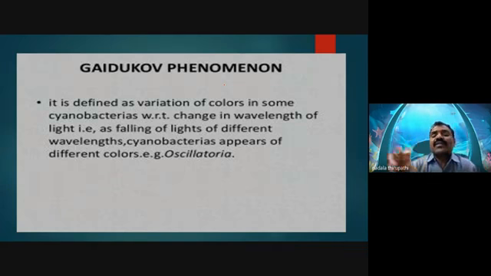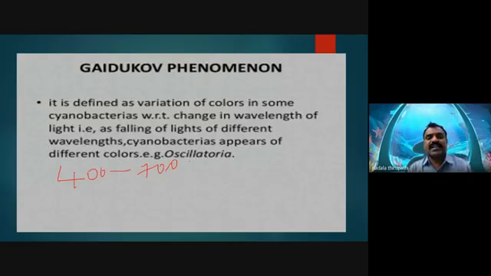So this Oscillatoria has the ability to change the color of the thallus, or the color of the trichome, whenever the wavelength of the visible spectrum of light changes. We know that it ranges from which wavelength, my dear friends? From 400 nanometer to 700 nanometer. I hope you studied this in your previous class.